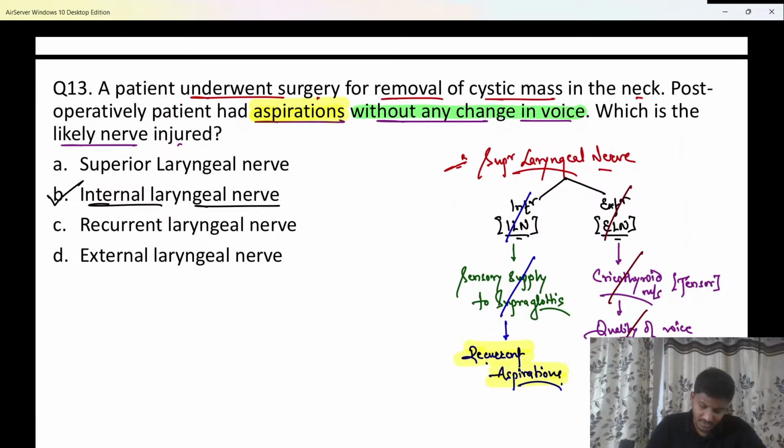nerve. RLN कहाँ से आ गई? RLN का संबंध ही नहीं है यहाँ पे. Clear? So hopefully that's clear to all of you now. ठीक है? ये गलती मत करना एग्जाम में. Do not make this mistake ever in exam.